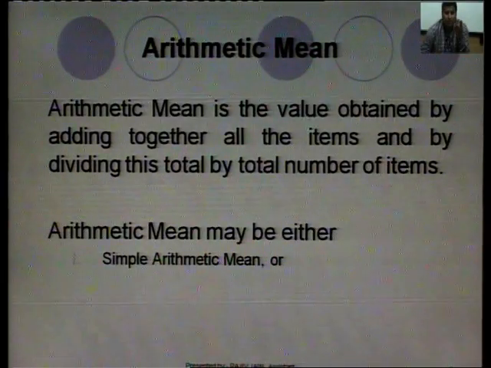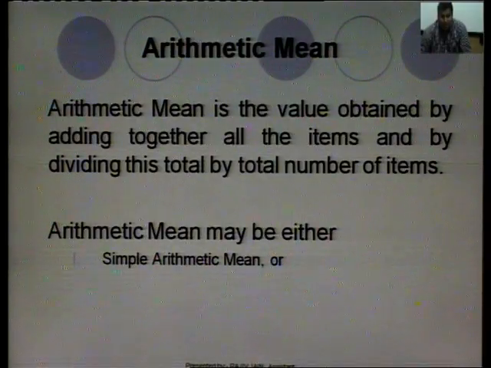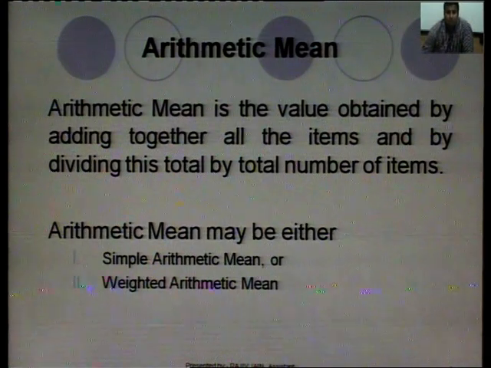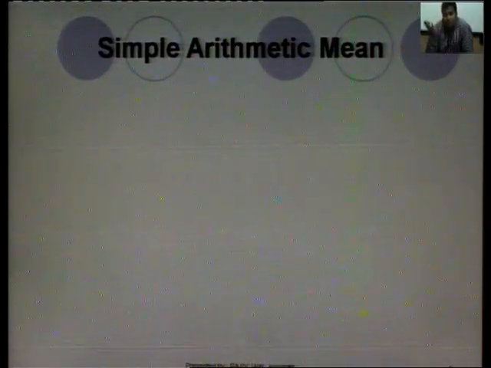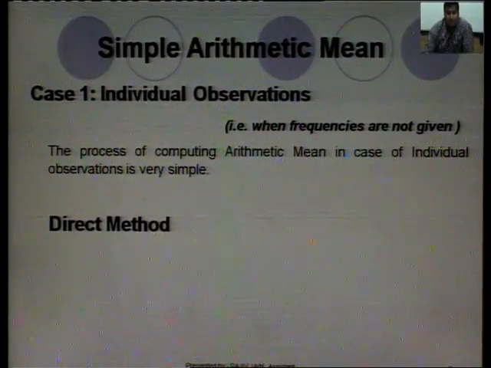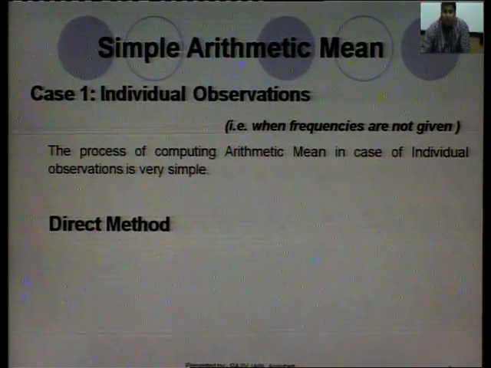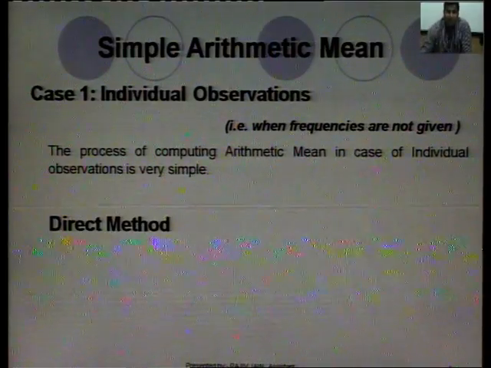There are two types of arithmetic mean. It may be simple arithmetic mean and the second one is weighted arithmetic mean. First we will discuss simple arithmetic mean, then we will go for the weighted arithmetic mean. Simple arithmetic mean, when individual observations are given. Individual observation means when the frequencies are not given, the data is given individually.